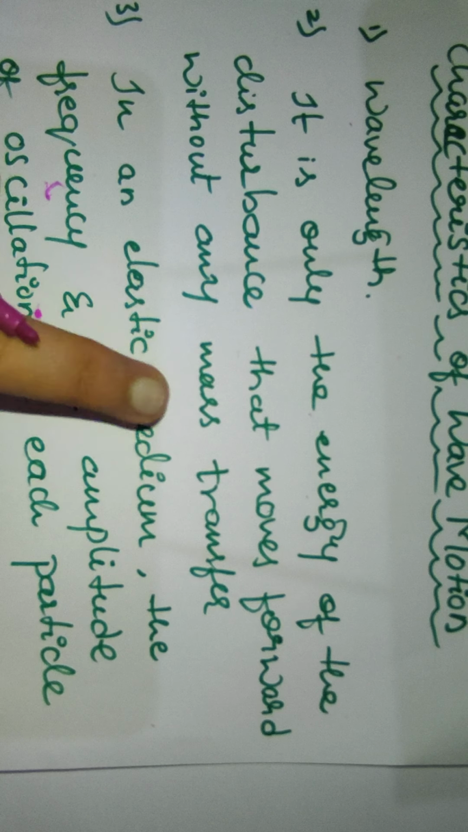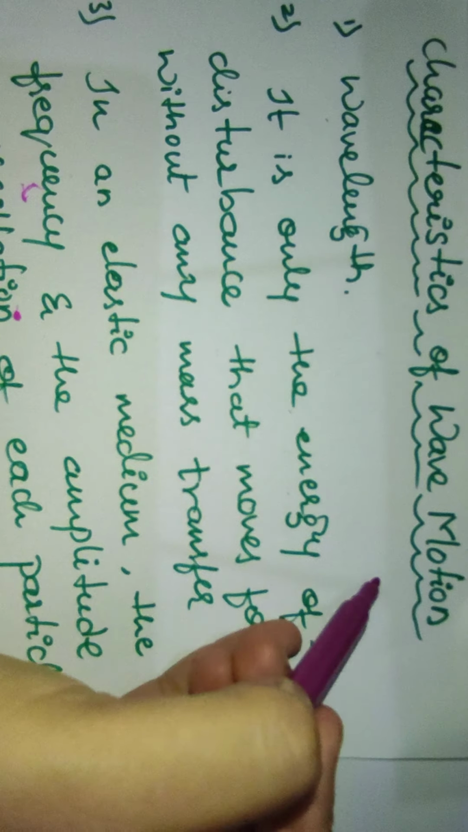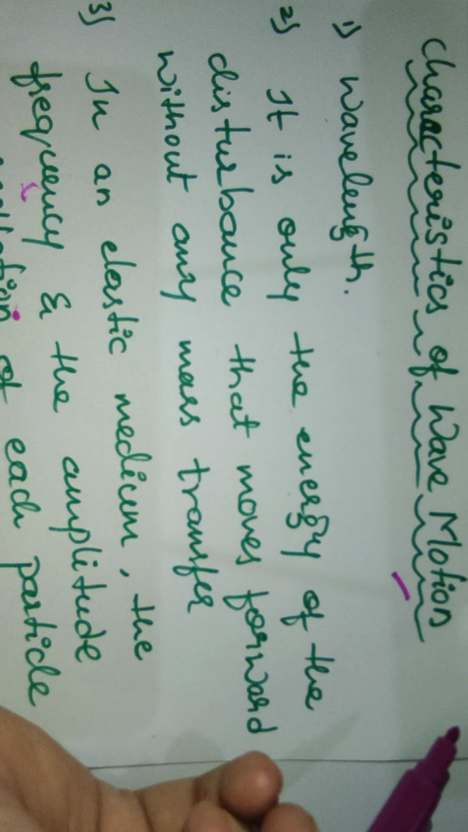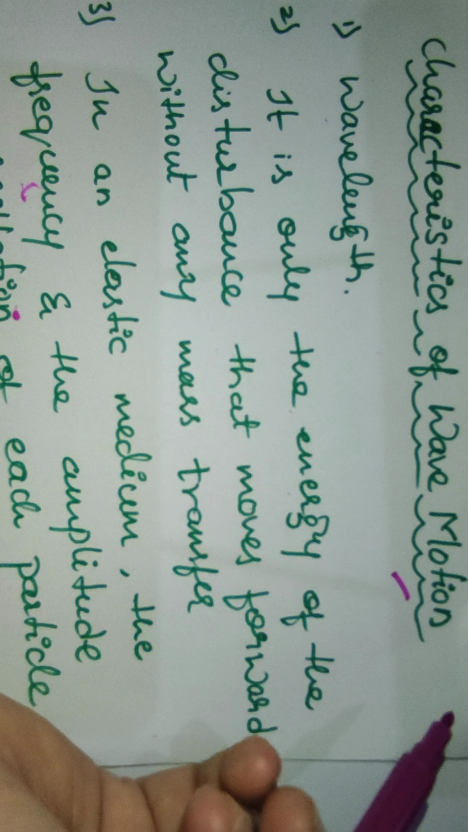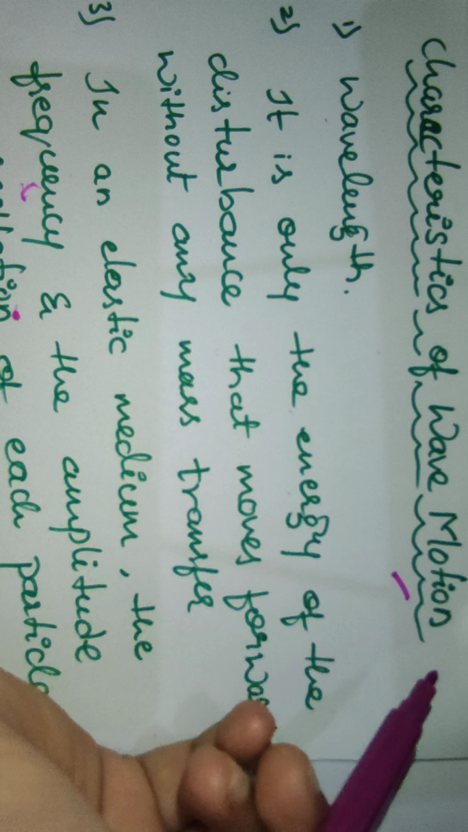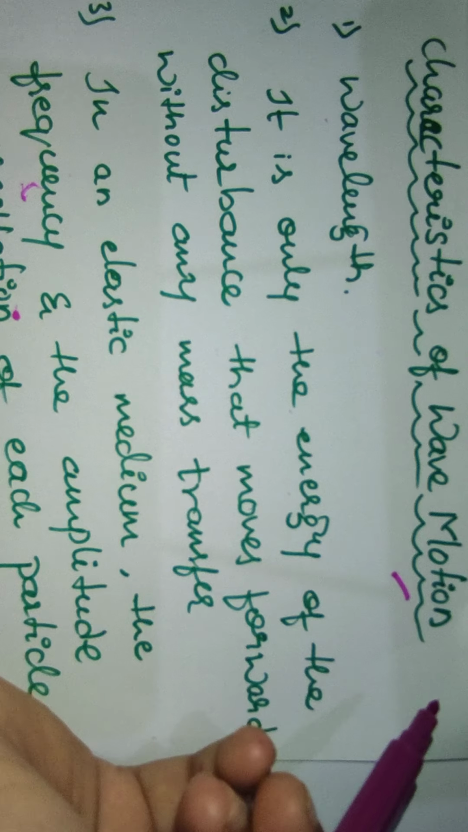Now we see the characteristics of a wave motion. In the last lecture we saw the properties, phenomena, or behaviors of waves. Those are called reflection, refraction, absorption, interference, diffraction, and polarization. Now we have to see the characteristics of a wave motion.